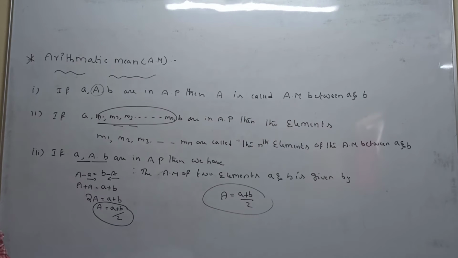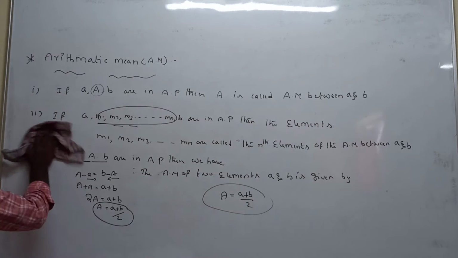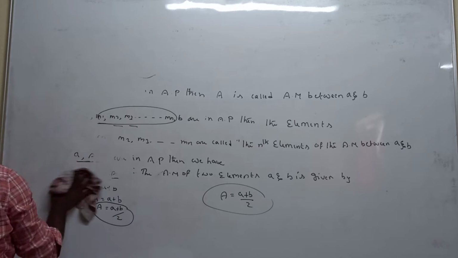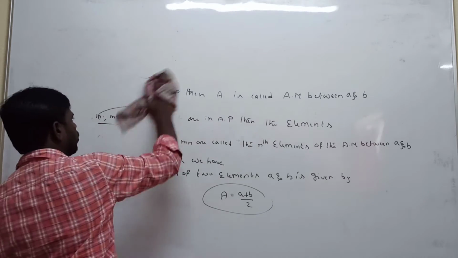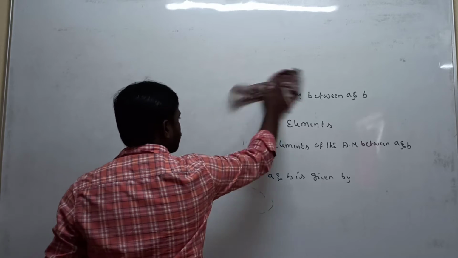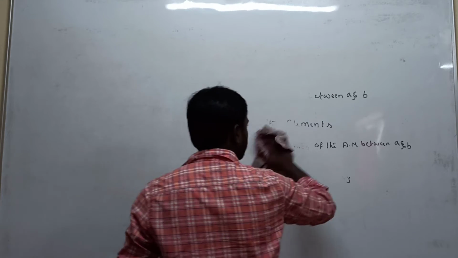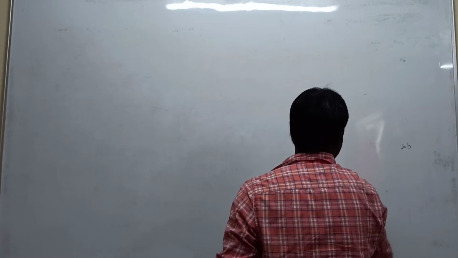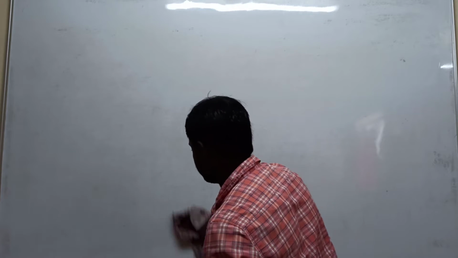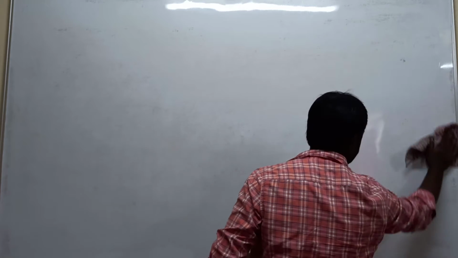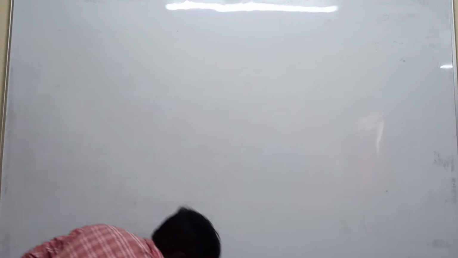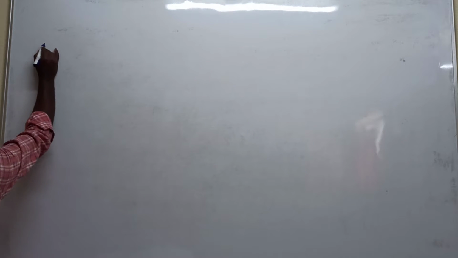Everyone understood? Next we are going to problems. Very easy, very important for the final exam: 2 marks questions. Very easy. We learned 3 conditions, but the questions apply only 1 condition. Because you already know in arithmetic progression, Tn is equal to a plus (n minus 1) times d. Only applying the formula. Very important. The first question is important.